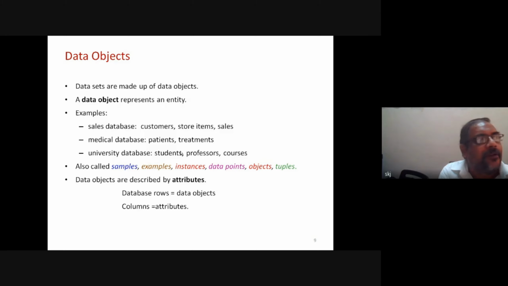Now, we also have terminology for the same thing, data and object and entity: samples, examples, instances, data points, objects, and tuples. Tuples we use in the database, object, data point. So all these words basically refer to the same thing, data object. So sometimes don't be confused by these words. They basically refer to the same thing. So data objects are described by attributes. So data row is the data object, and column is the attribute.